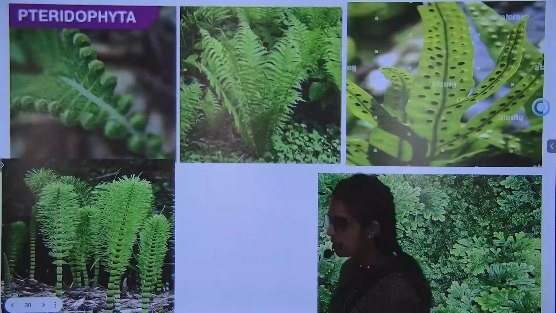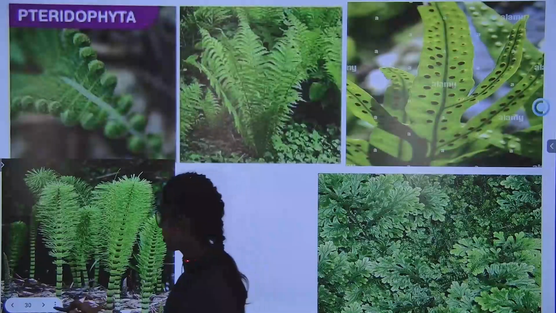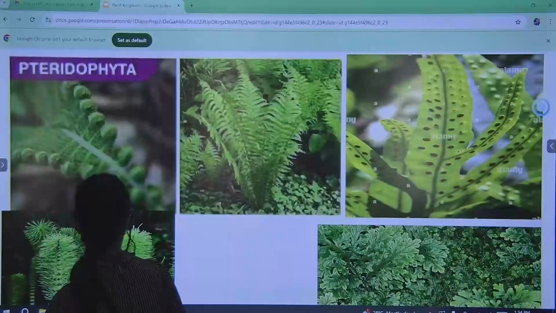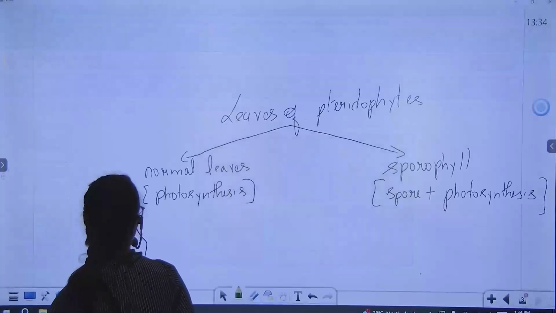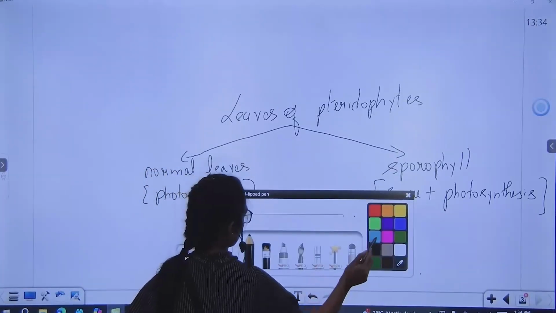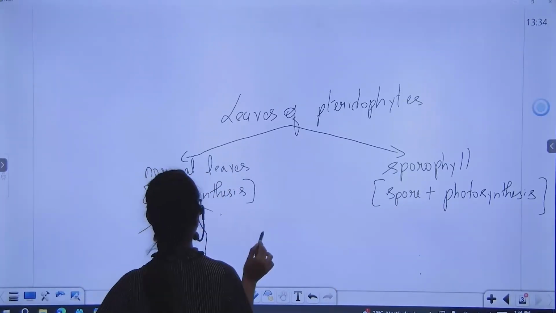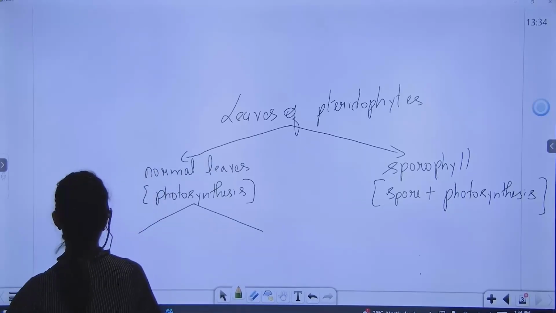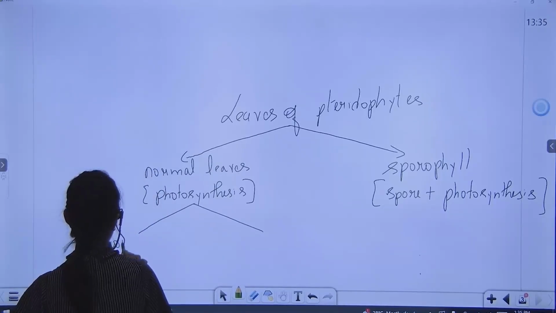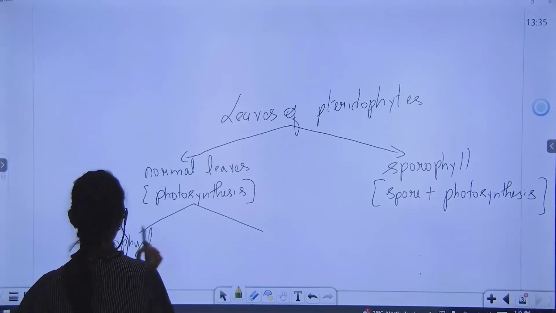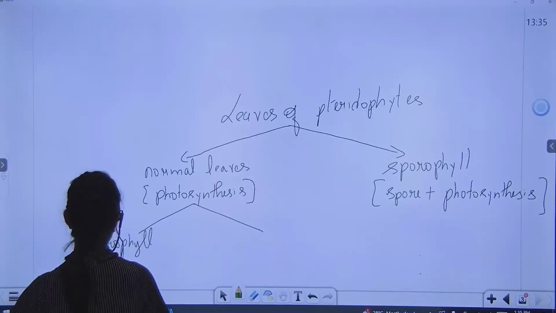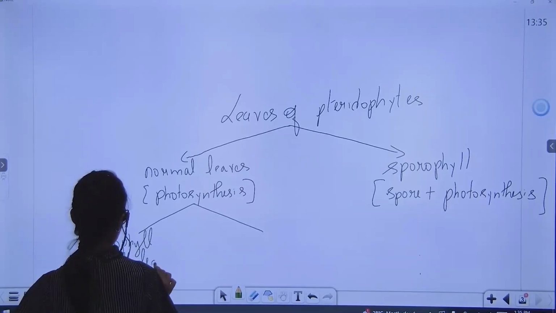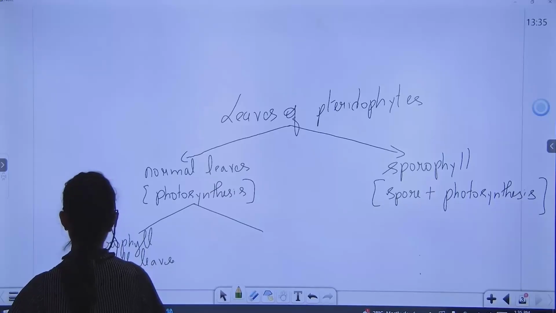So, you can write it like this only, under normal leaves, because they do photosynthesis. Under normal leaves you can write there are 2 types, that is microphyll, small leaves, where you see example, you see in Selaginella.